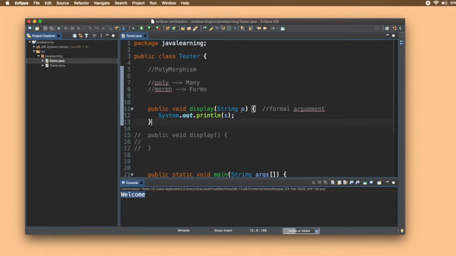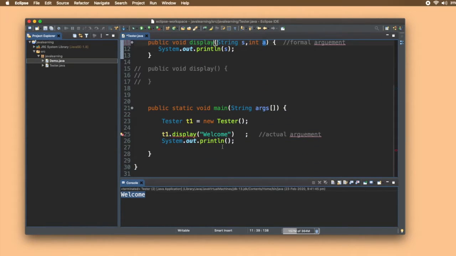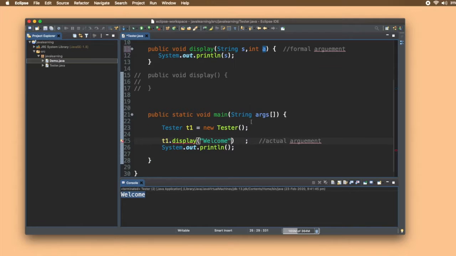These are the arguments. I can also pass an integer along with this string. Now you can see an error here because it is expecting 2 arguments. So make sure you are passing the valid number of arguments, and the order is also maintained.